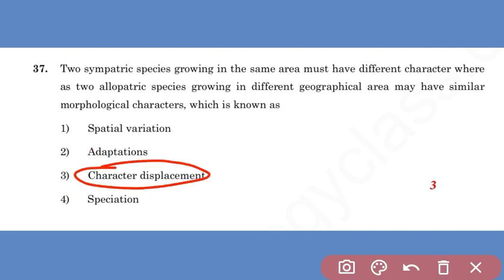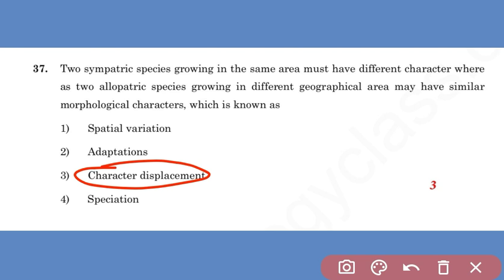Character displacement is the term used to describe an evolutionary change that occurs when two similar species inhabit the same environment. Under such conditions, natural selection favors divergence in characters like morphology, ecology, behavior, or physiology of the organism.